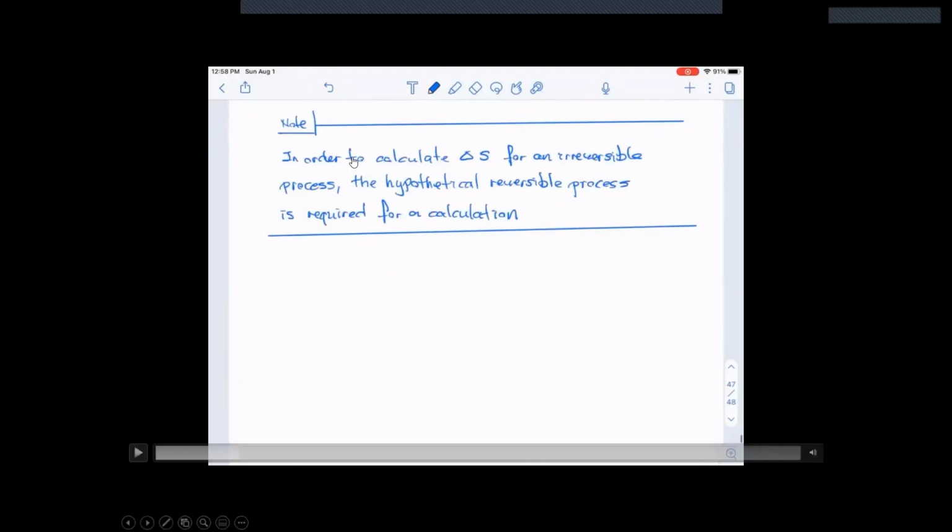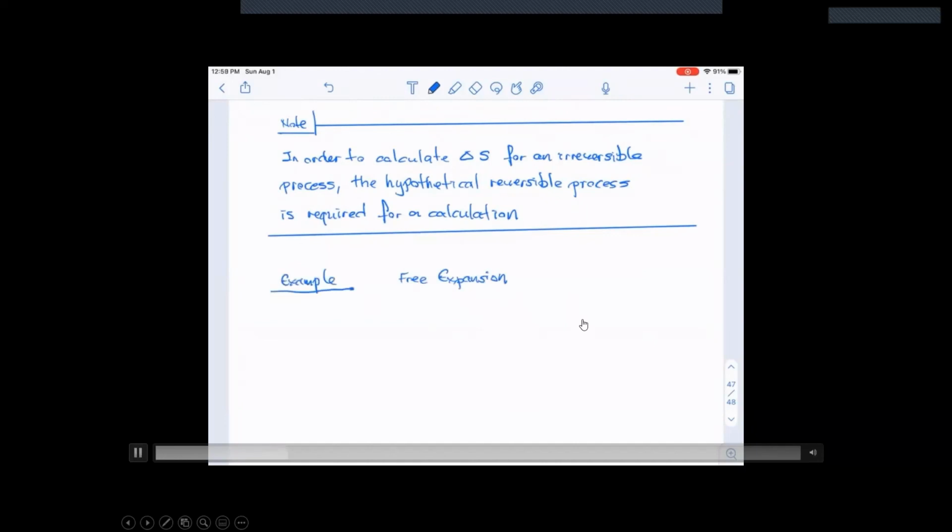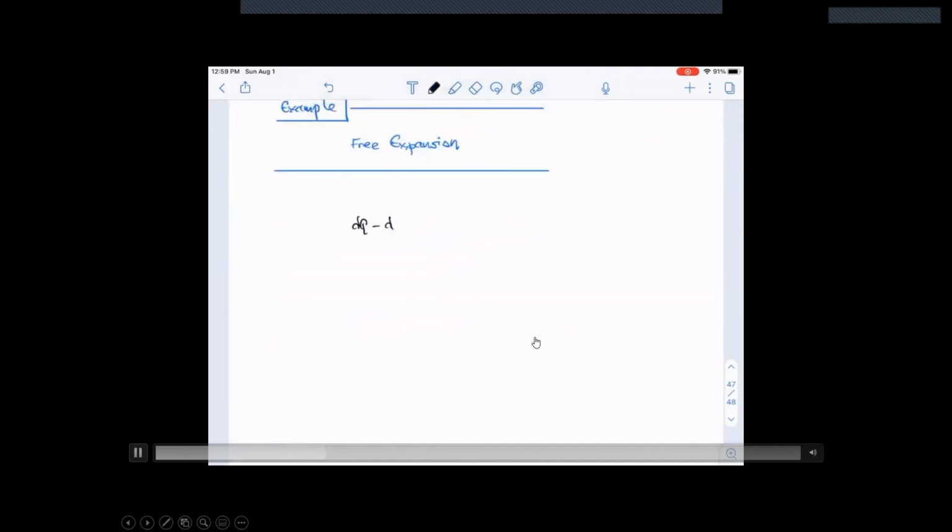All right, so now let's calculate the change in entropy of the universe from an irreversible process like free expansion. It's an irreversible process because once the gas escapes, guys, you're not going to be able to take the gas and put it back into the oxygen canister, for example. All right, so the free expansion is the one that we usually talk about. What we're going to be dealing with is going to be somewhat counterintuitive.